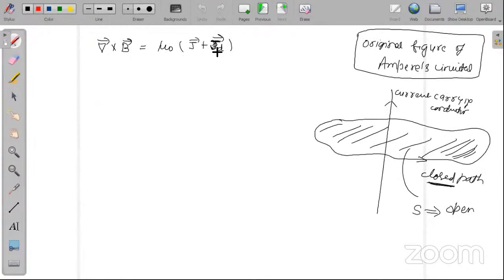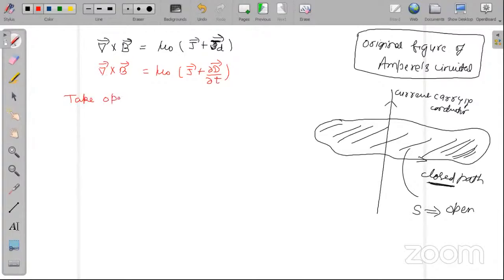Okay, I am going to put the value of JD here. It will become mu naught into J plus curly D by curly T. Is it okay? Yes sir. Okay, very good. Now please see what I am going to do. This is a very important line that I am writing.